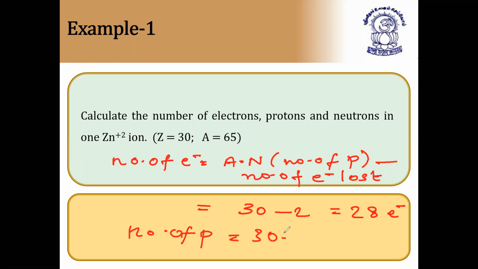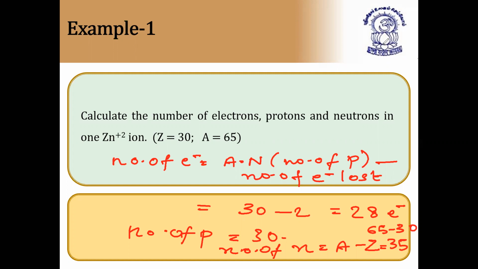And the mass number is 65. So number of neutrons, N is equal to A minus Z. A is equal to 65 and Z is 30. 65 minus 30 is equal to 35. So electrons is 28, protons is 30, and neutrons is 35. I hope this is clear.